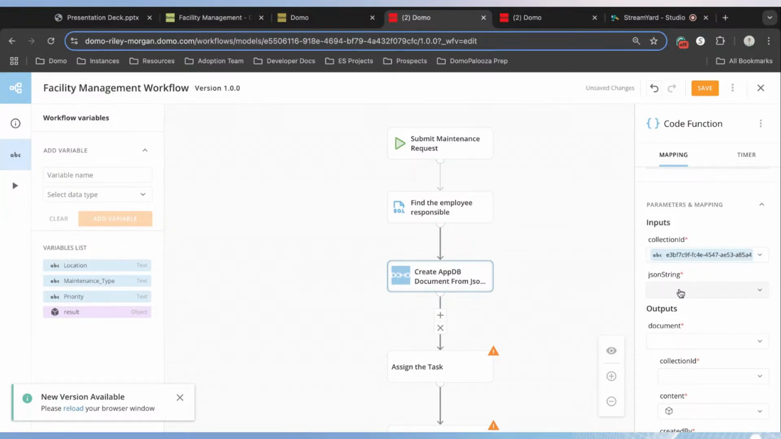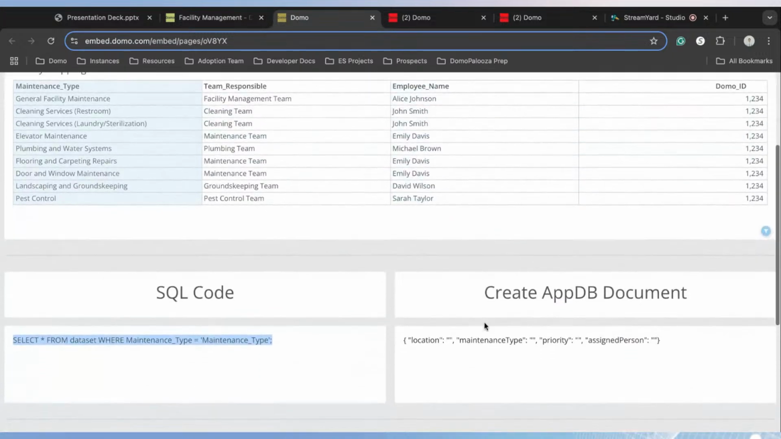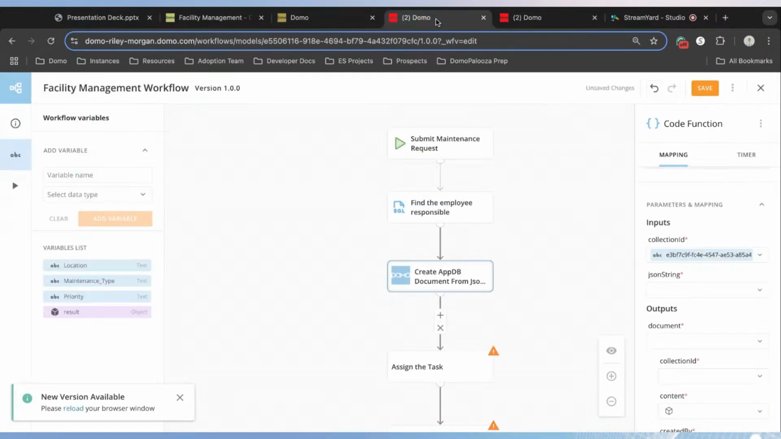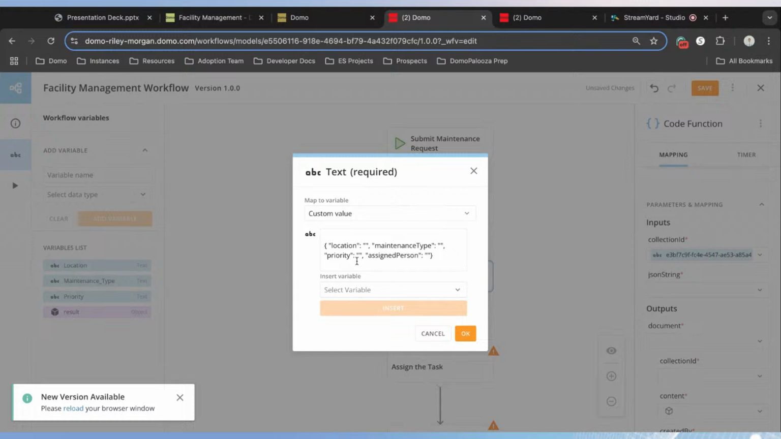And then the next thing we need to do is write a JSON string. Now, JSON strings might be new to some people as well. Don't worry, this is where we're going to use our documentation via the link again. And I have written out an AppDB document JSON string that we're going to copy and paste for our session today. So once you grab that document or that string from the link, let's go back to our JSON string, and we're going to do the same thing where we click on custom, and we paste in our string here.